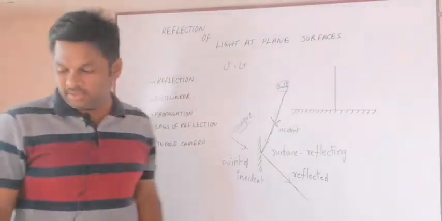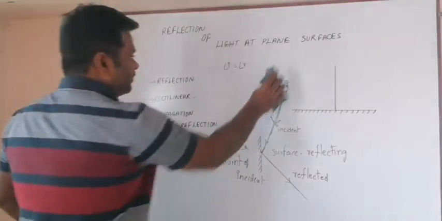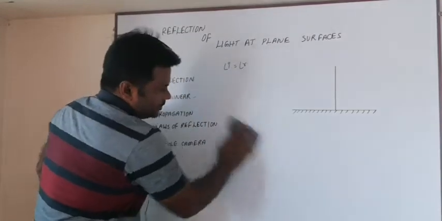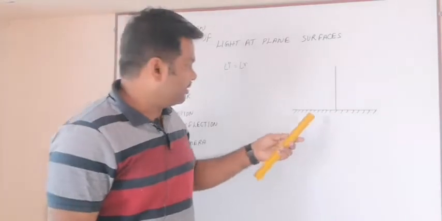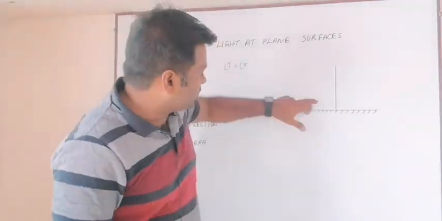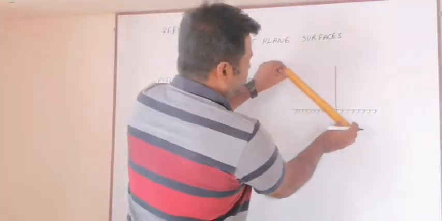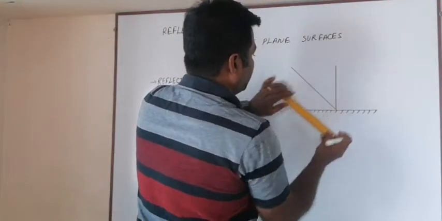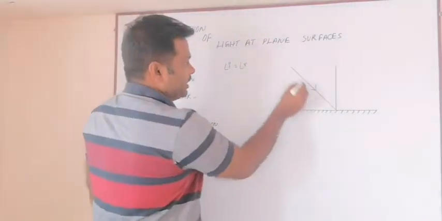Let us try to understand these things. What is angle of incidence and what is angle of reflection, we will understand from this picture. Here is the mirror, a plane mirror. The bottom surface is an opaque surface and the top surface is a reflecting surface. Consider a light ray which is incident in a straight line. Observe, this is the incident light ray.